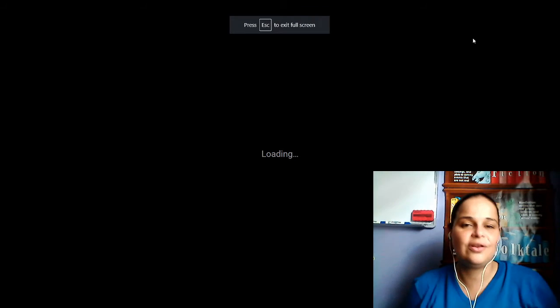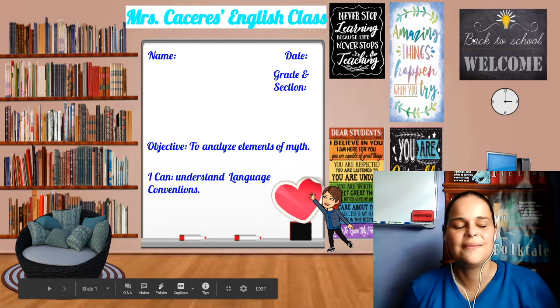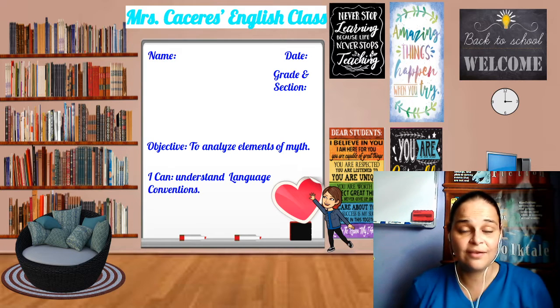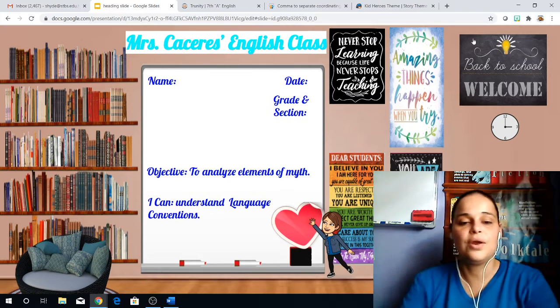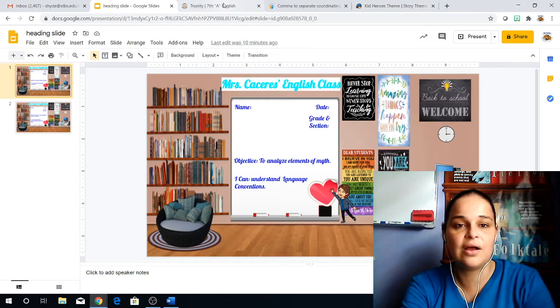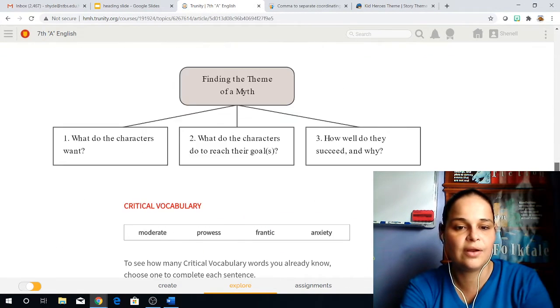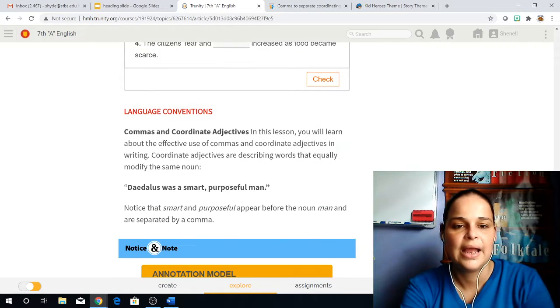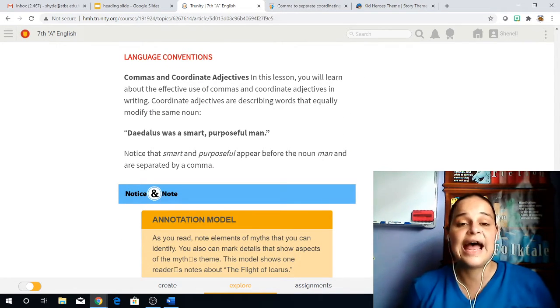As usual, we're going to start out with our notebooks, and we're going to write our name, date, grade, and section. You have to write down your objective, which today is to analyze elements of myth. And our I can statement is I can understand language conventions. Okay? So what we're going to do is we're going to focus on the language conventions for a moment before we go into another part of the story. And our language conventions for this week is commas and coordinate adjectives.